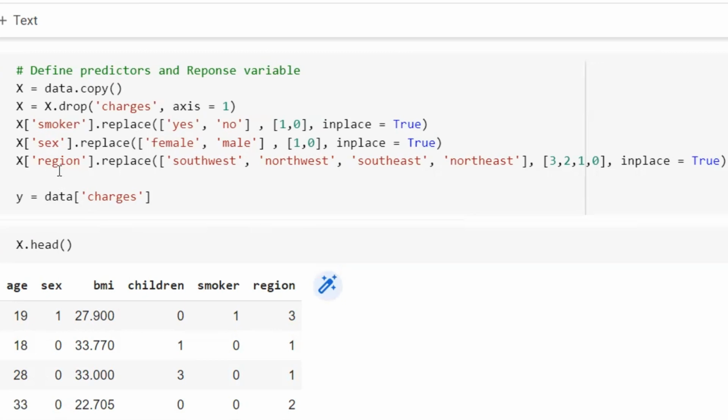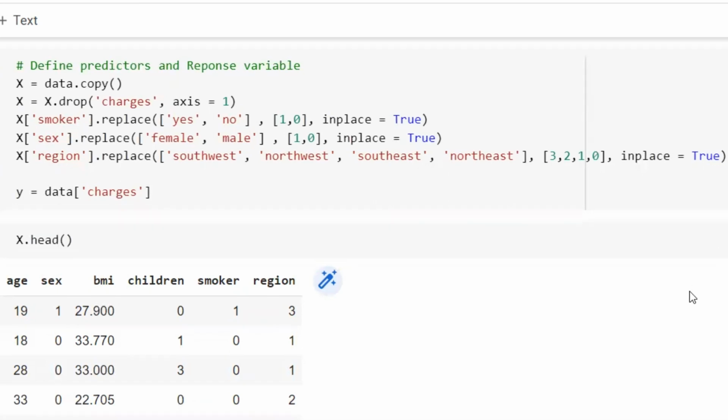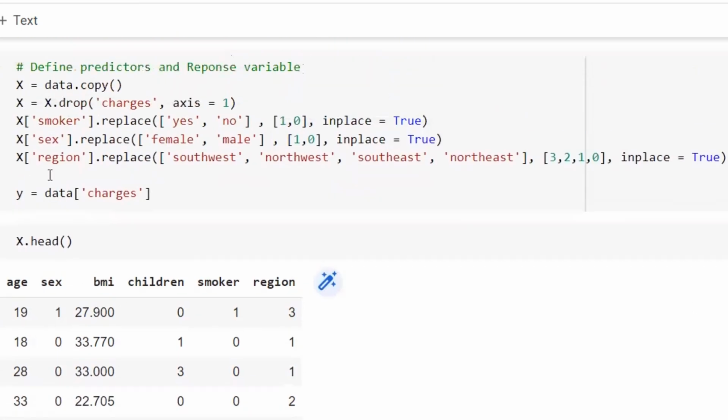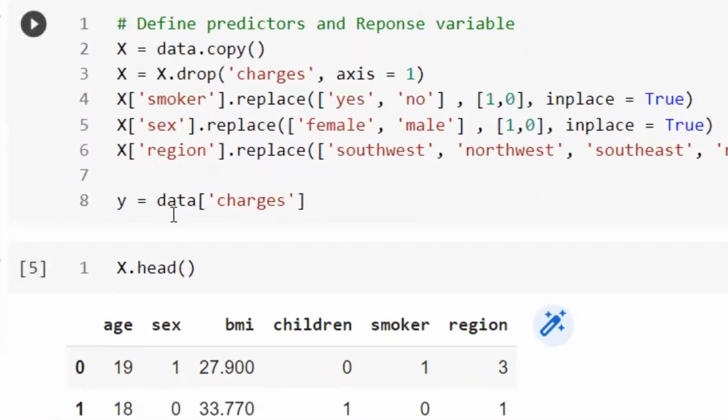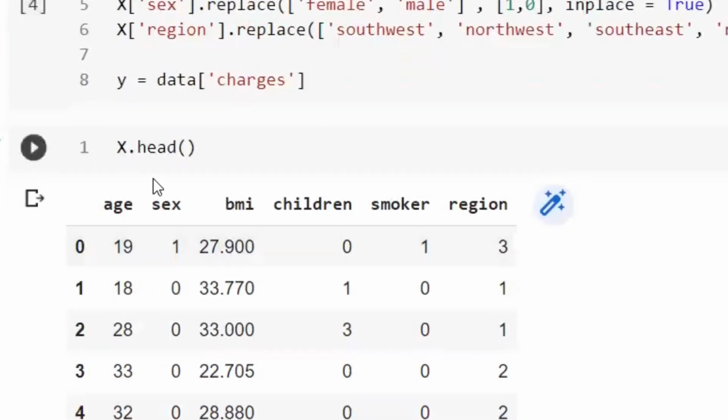And for the region, we have 4 different regions inside our data set, inside the region column. And you can see the numbers we are giving to each value. For example, number 3 goes to southwest, number 2 goes to northwest, number 1 goes to southeast, and 0 goes to northeast. And here on line 8, we are defining our Y variable, which is the response variable.